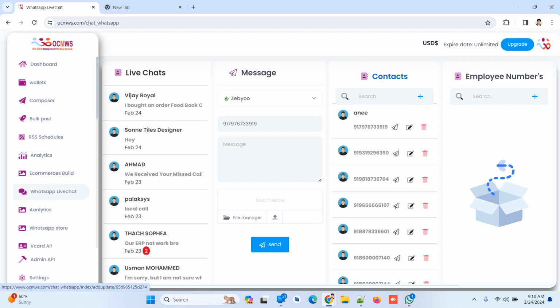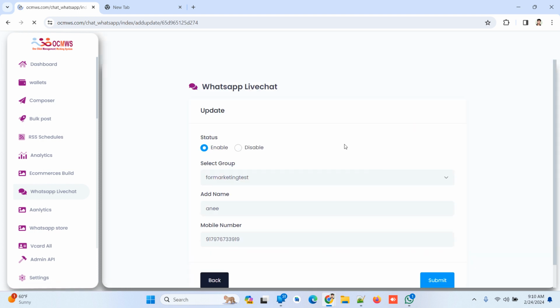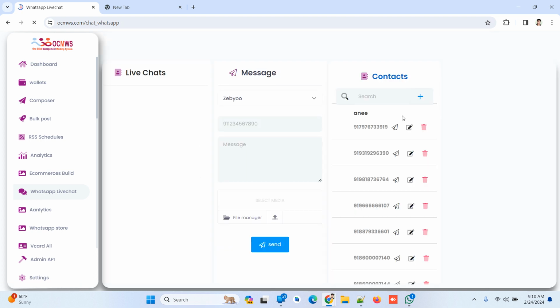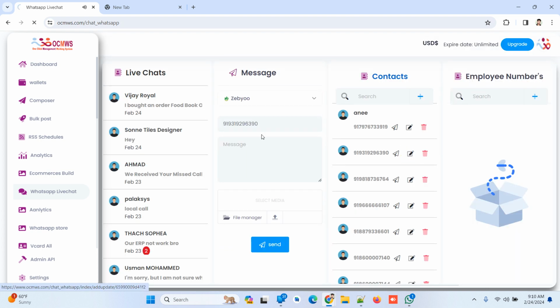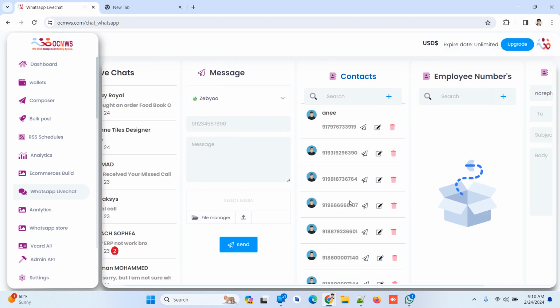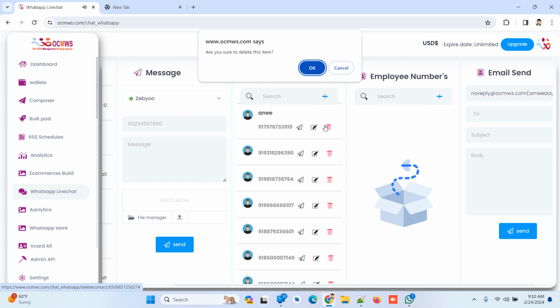If you click on here, you'll see this thing. And if you want to edit this number, then it will be edited also, you can see. And if you go back, and you want to add this one, then you can put the name and it will be updated also on here. Okay, and after that you can delete also on here. If I want to delete this one, it will be deleted.